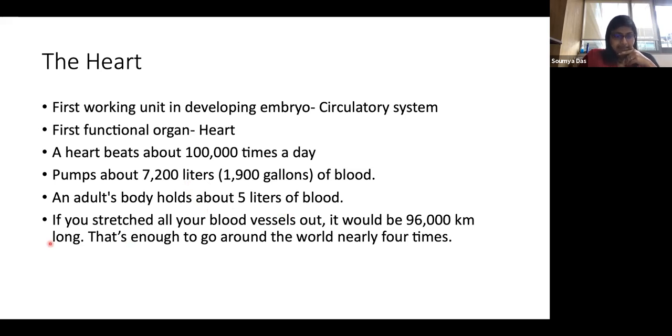And this is the best part, which I love as a cardiovascular biologist. If you took out all your blood vessels from the body and stretched them out, they could go up to 96K kilometers, which is pretty vast. I think that is pretty amazing.